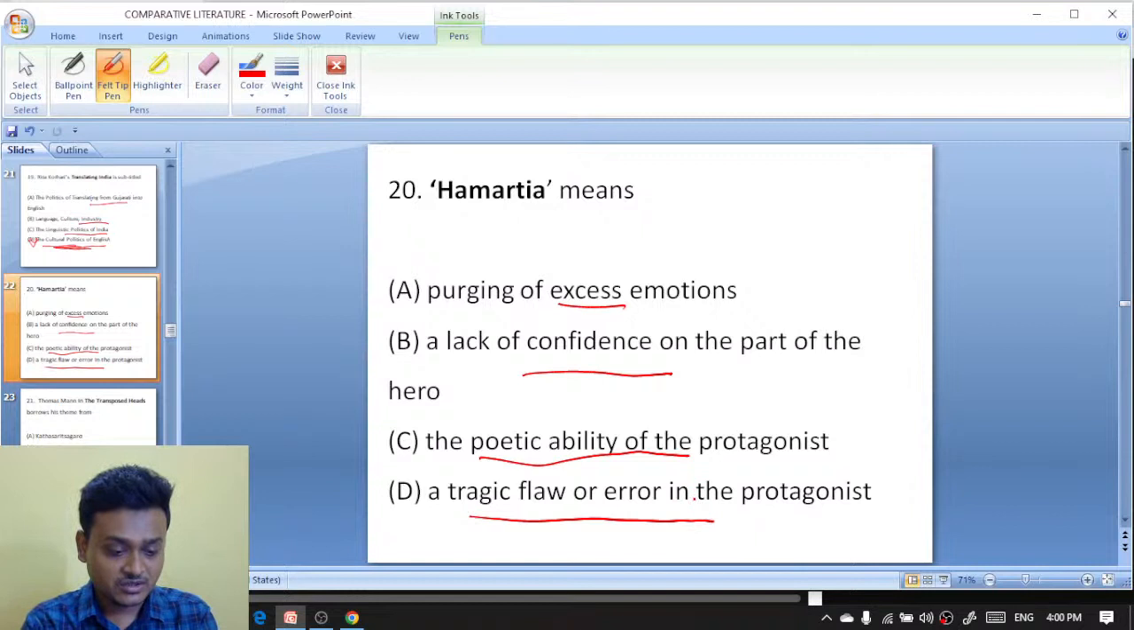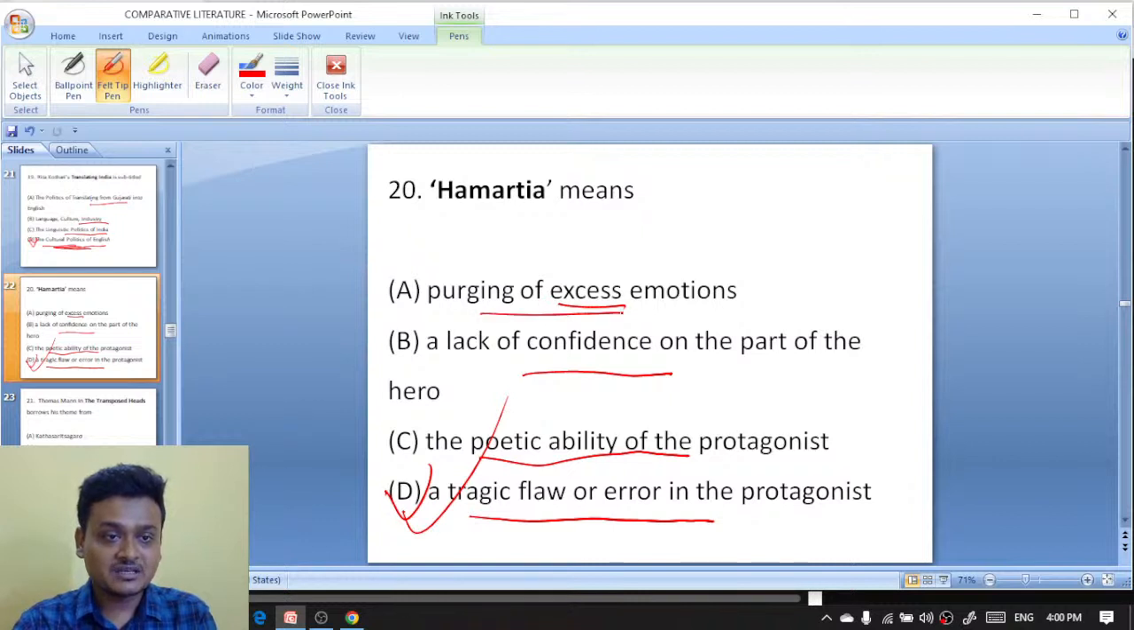So which one? Which one are you saying, D? Is it tragic flaw or is it purging of emotion? It is a tragic flaw or error in the protagonist. So D is the right answer. A tragic flaw or error in the protagonist is hamartia.